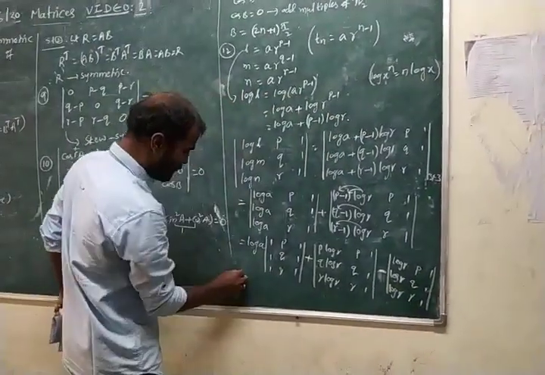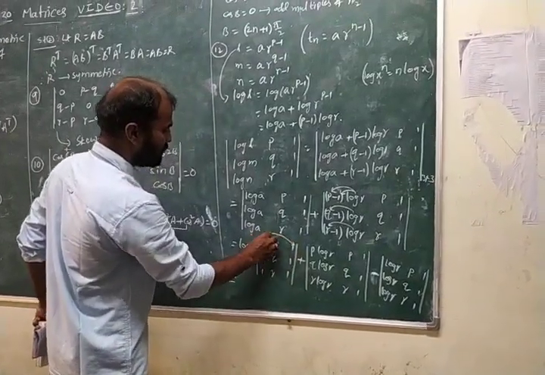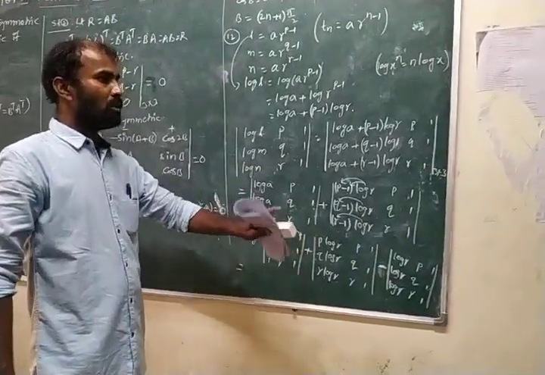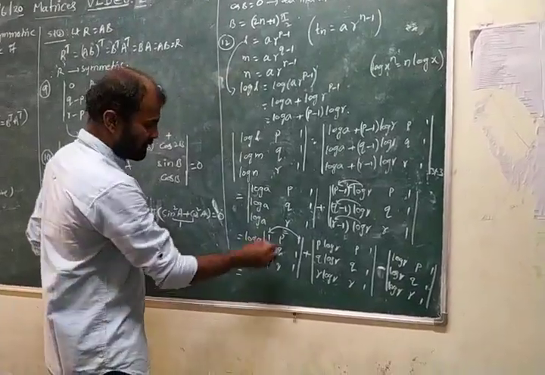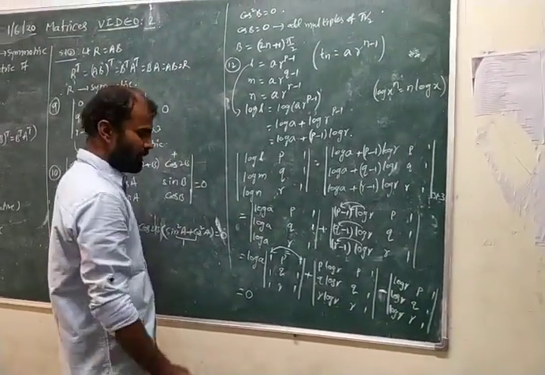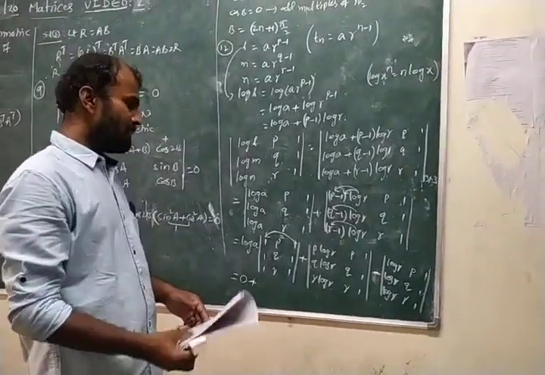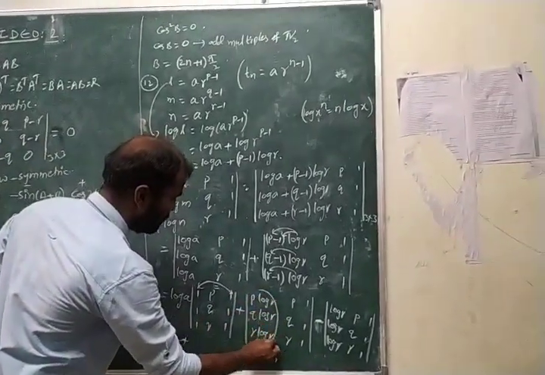Now observe here, in the first determinant, the first column and third column are equal. If in a determinant any two rows or any two columns are identical, then the determinant value becomes 0. So the first determinant value becomes 0. Next, come to the second determinant. In the second determinant, from the first column take log r common.